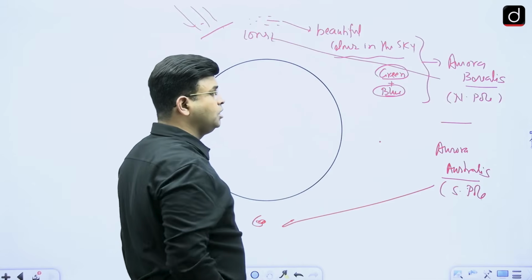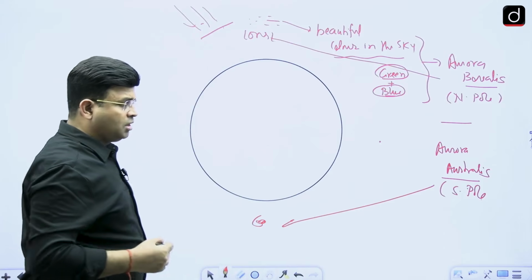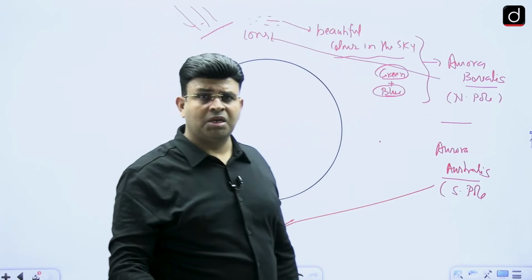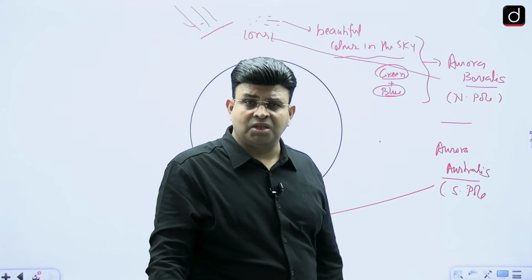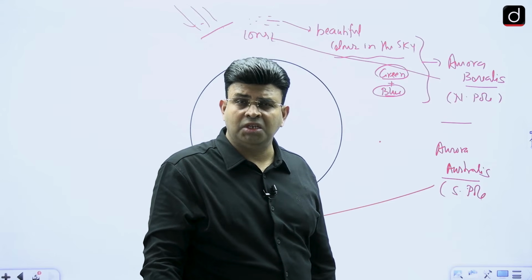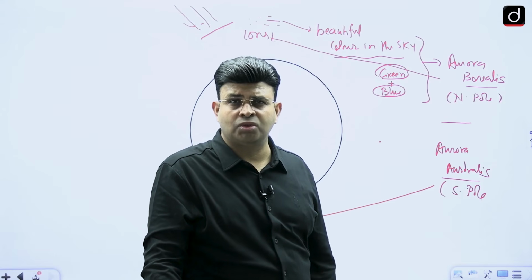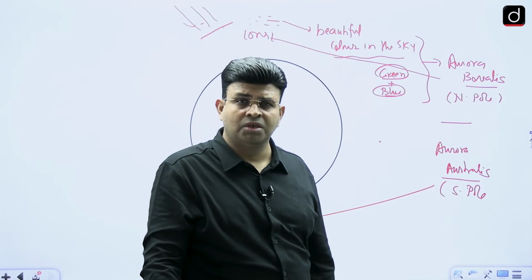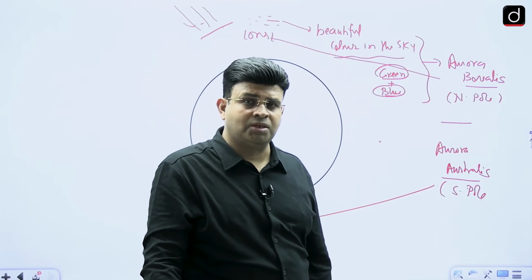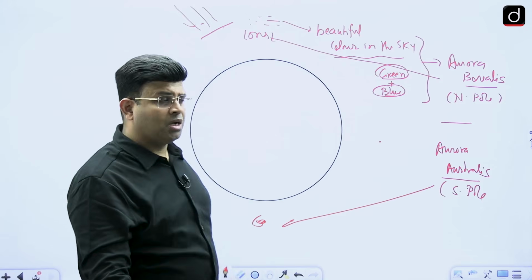It also helps in protecting us from those solar flares. They are very harmful, very ionized. If they were able to reach the Earth's surface, everything would burn to ash. So this ionosphere is protecting us also.